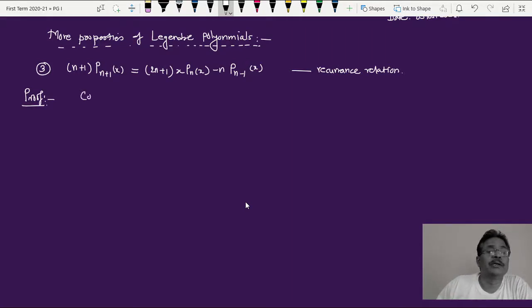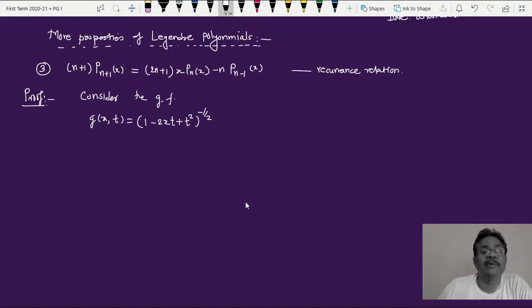So consider the generating function. We wrote this function yesterday. G(x,t) is equal to, in the bracket, 1 minus 2xt plus t squared, raised to minus half.